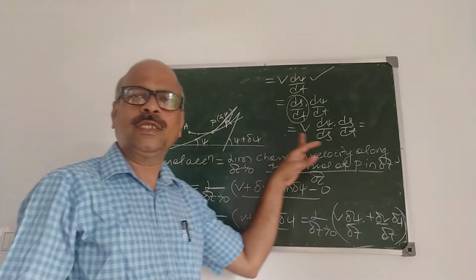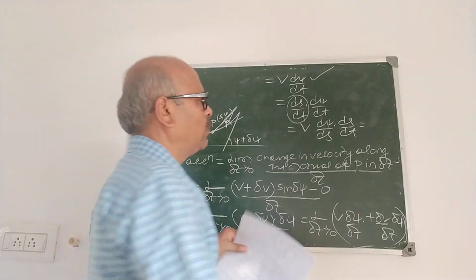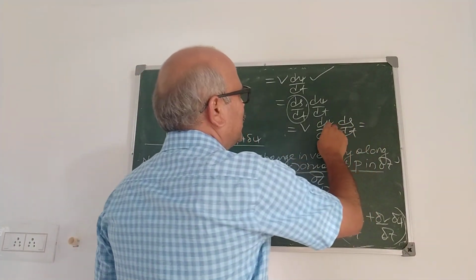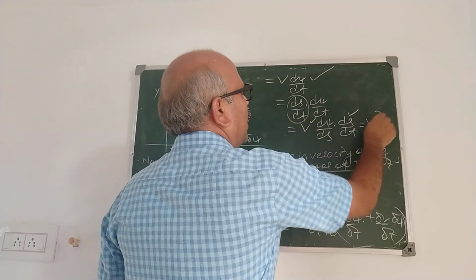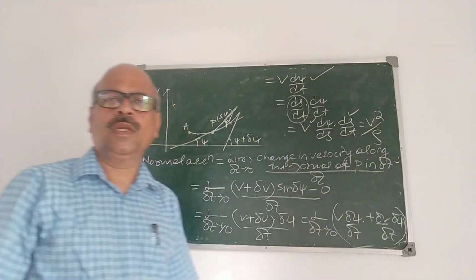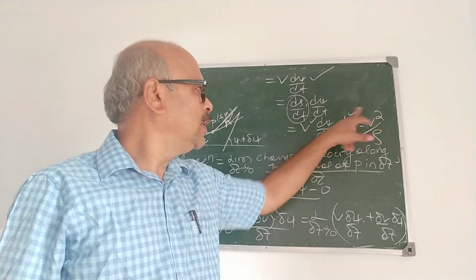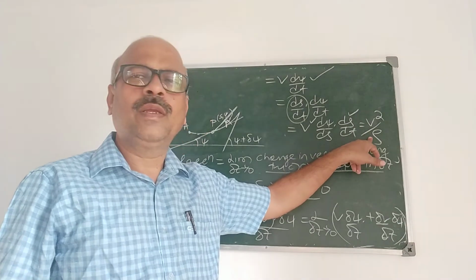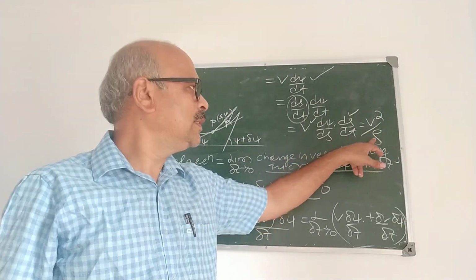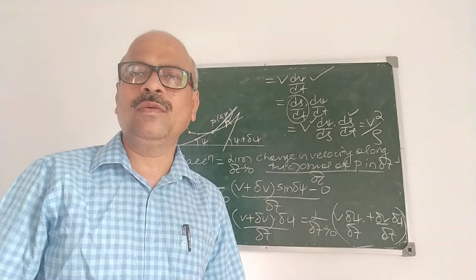Therefore it is v square upon rho, because ds by d psi is rho and d psi by ds is 1 upon rho. So normal acceleration is v square by rho.